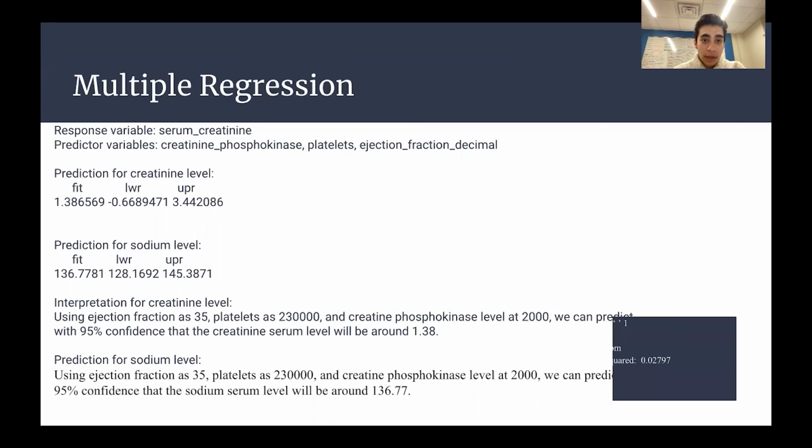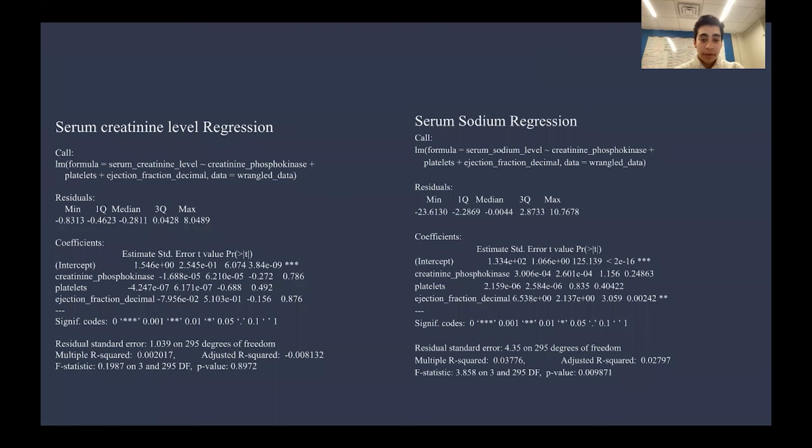Going back to this slide, our intercept for this regression is 1.334 times 10 to the second, and our coefficient for creatinine phosphokinase is 3.006 times 10 to the negative fourth. Platelets is 2.159 times 10 to the negative 6, and ejection fraction decimal is 6.538, as you can see.